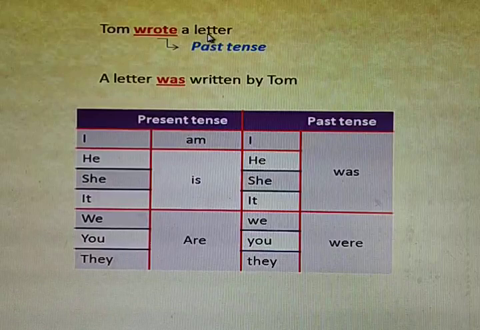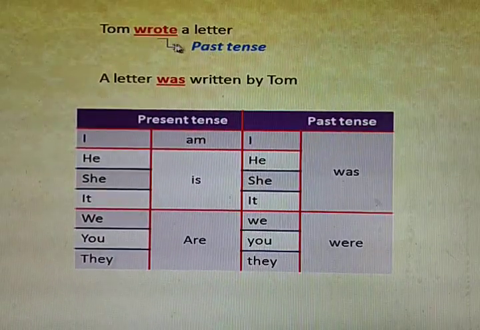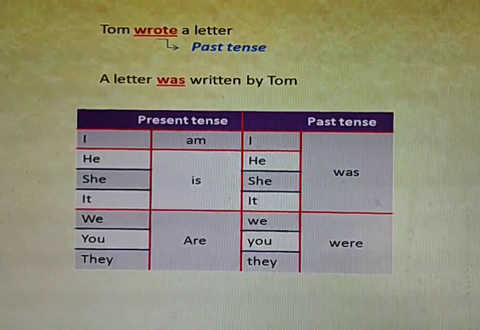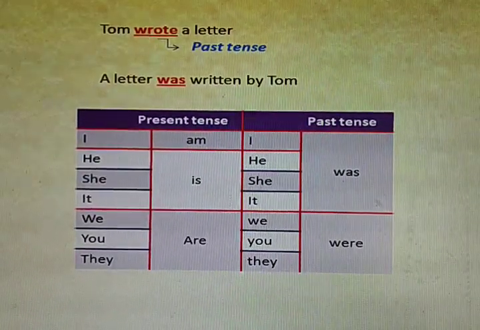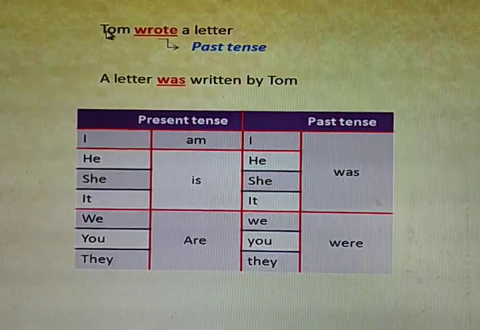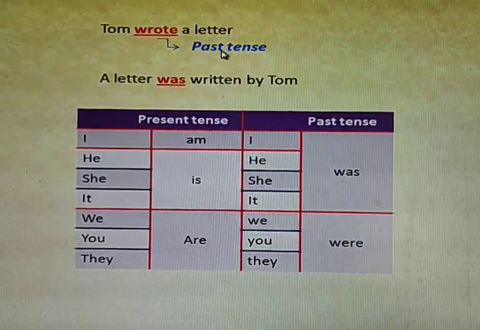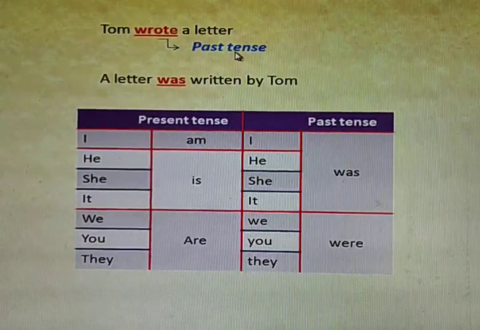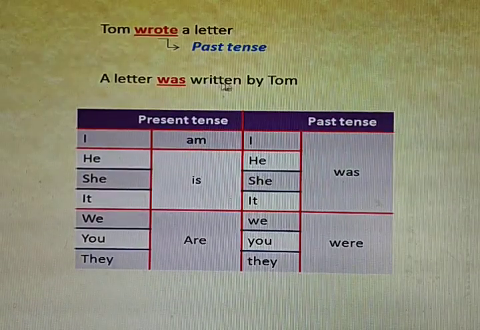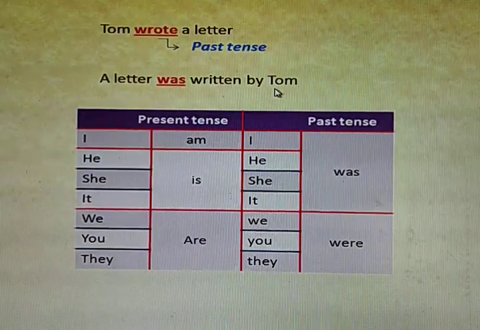Tom wrote a letter. In the previous example we considered write, isn't it? Write is in present tense. Here, Tom wrote a letter, wrote is in past tense. And the same example is considered: a letter was written by Tom.